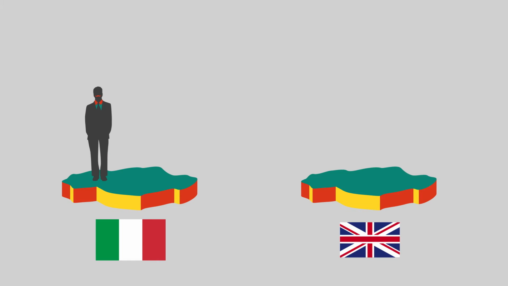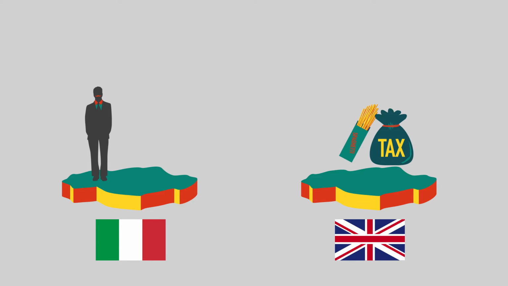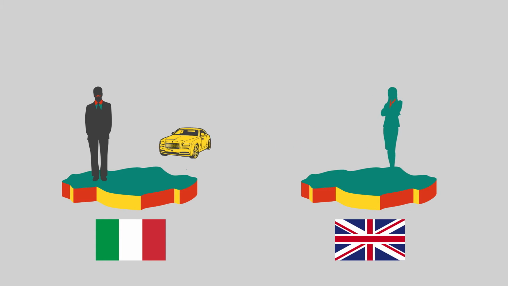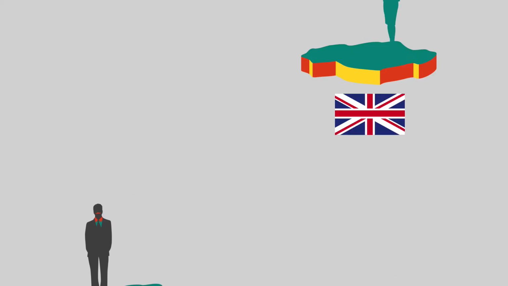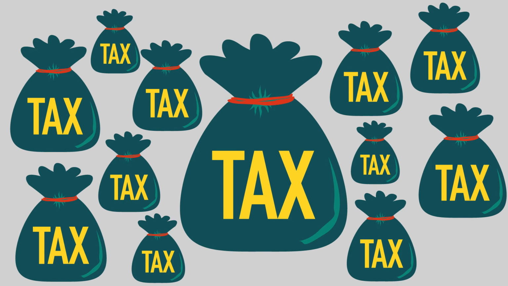Jack could not move to live in the UK, and he could not sell his homemade spaghetti to the UK as well, because they both are going to be taxed heavily. Of course, this situation is mutual for both countries, which means the products made in the UK, such as luxury cars, if exported to Italy, are going to be taxed heavily as well. Due to the trade protection policies, people in both countries need to pay higher prices for imported goods. Some of those are daily needs, therefore influencing their daily lives directly.